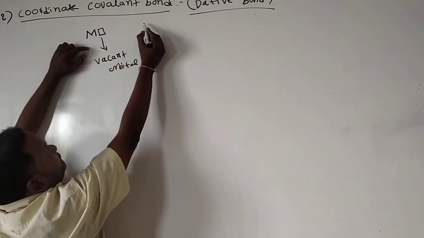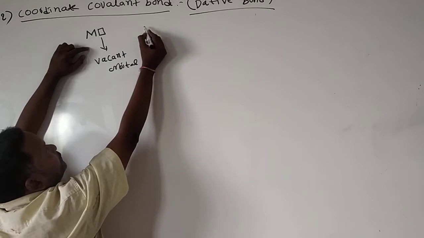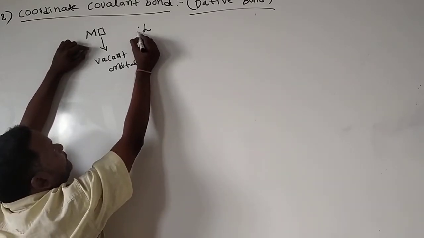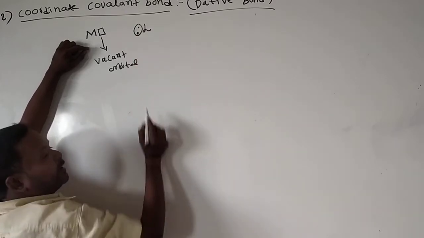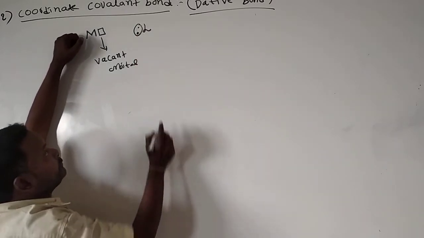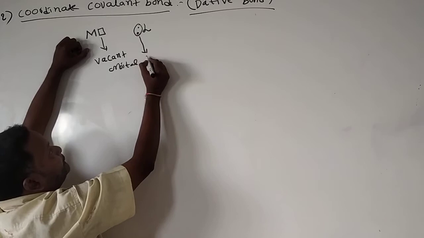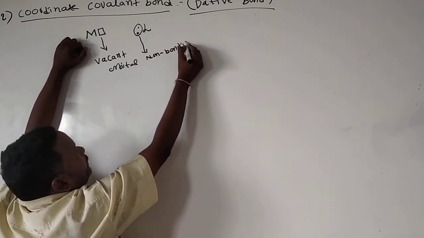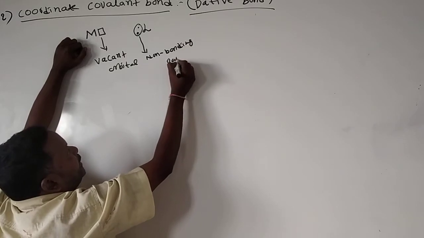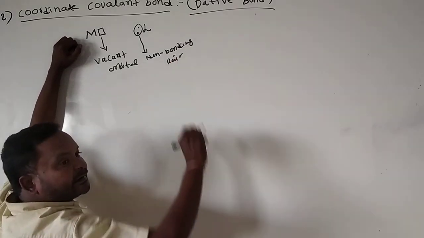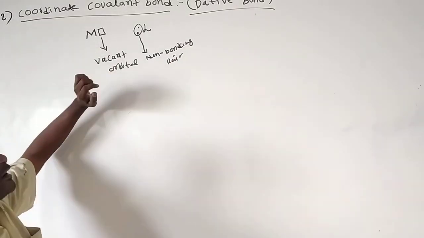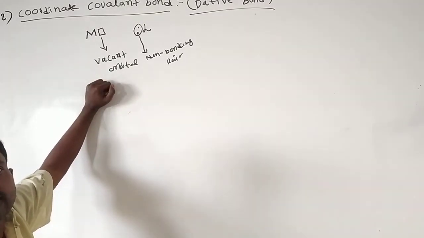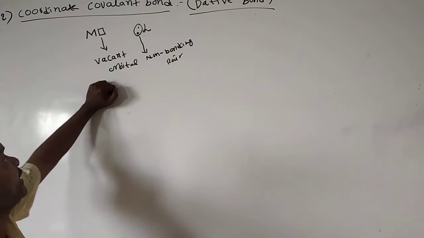And here we have some other atom, just say the ligand L, which has a lone pair of electrons. These are non-bonding pair of electrons. What is the meaning of non-bonding pair? Those not involved in the bonding we call non-bonding pairs. Those involved in the bond we consider bonding pairs.